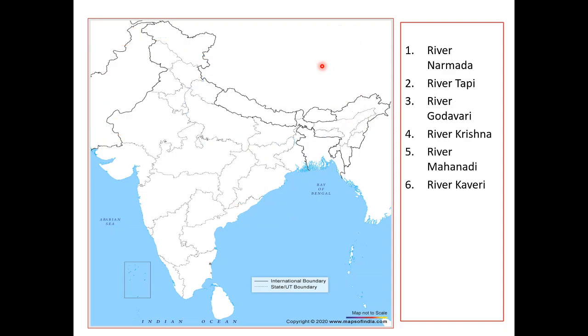Next, we talk about the Peninsula rivers. In Peninsula rivers, first we have Narmada. The Narmada River is a very important river in India. It is also called river Reva.